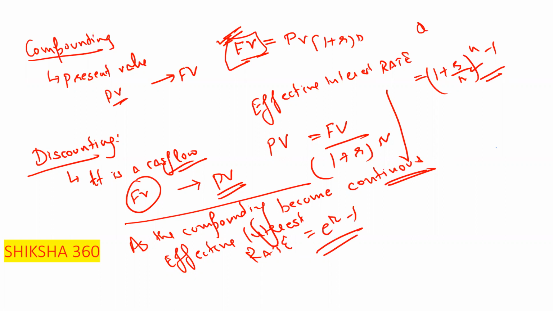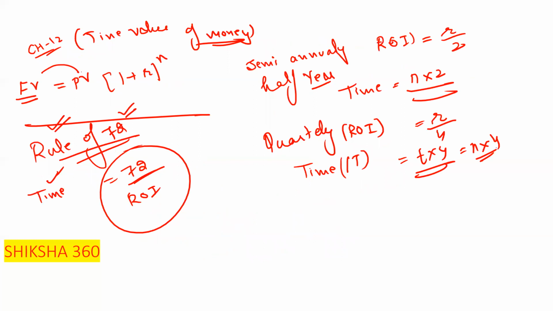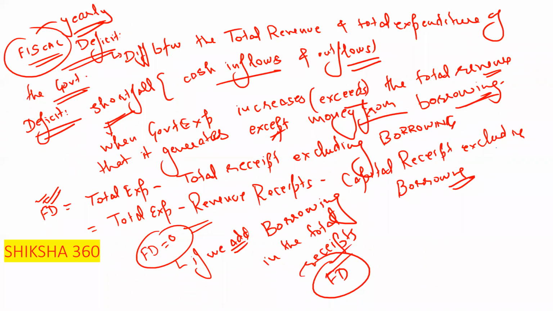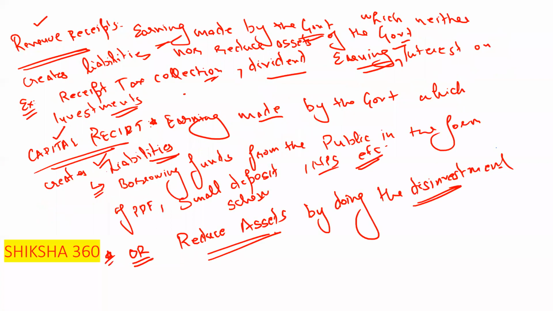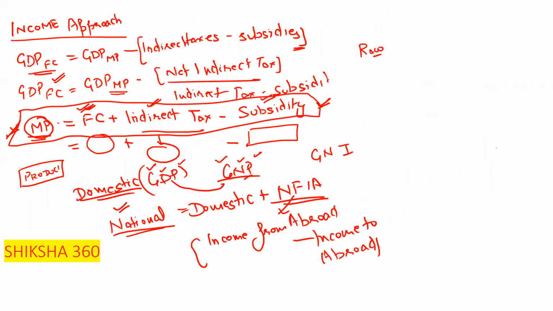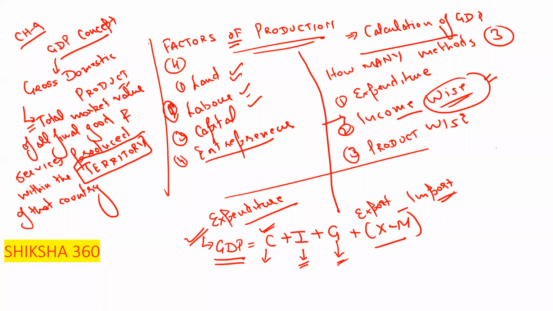So in this session, we have discussed up to this much. We will discuss some important things regarding chapters 11 and 12, time value of money and basic formulas. Then chapter 10: primary deficit, revenue deficit, fiscal deficit, revenue expenditure, capital expenditure, revenue and capital receipts, and the union budget. After that, chapter 9, the GDP concept: GDP, GNP, NDP and NP, how to formulate the formulas, and the calculation of GDP by three methods: expenditure, income wise, and product wise. Under the income wise method, there are factors of production: land, labor, capital.